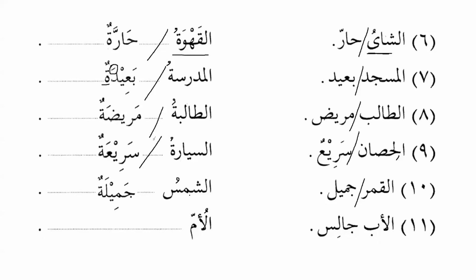Why ash-shamsu jamilatun? Qamar is beautiful and shams is also beautiful, but qamar we can see is masculine and shams is feminine. Why is it feminine? Does anyone remember? Yes, al-mu'annath as-sama'i, we discussed that it is in the category of the miscellaneous nouns, where the Arabs called them feminine, so we use them as feminine, like ardun, shamsun, and there are other nouns. I gave you the list in the previous lesson, so inshallah you can memorize the list.